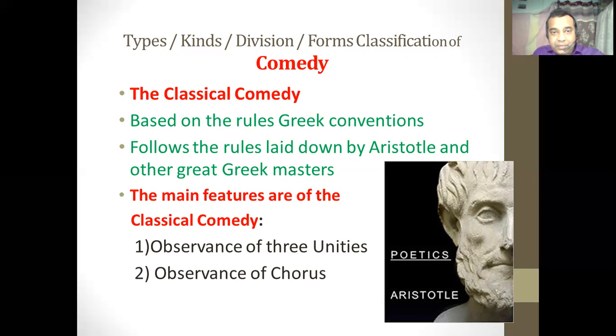The comedy which is based on the rules and conventions laid down by great Greek masters can be called the classical comedy, or the comedy which follows the rules laid down by these great Greek masters and is written according to their instructions.